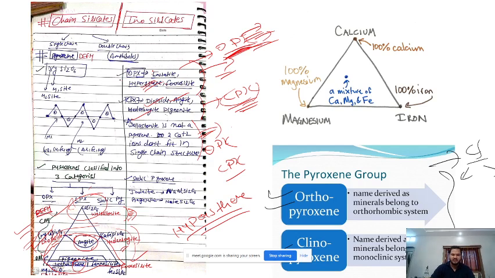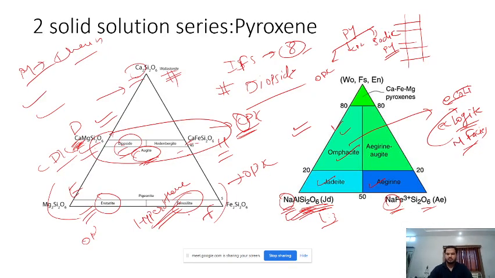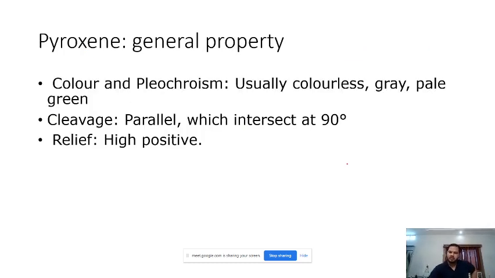What 3 names do we remember for OPX? These 3: enstatite, hypersthene, ferrosilite. 3 names we should remember about CPX: diopside, augite, and hedenbergite. And in the sodic pyroxene, jadeite, aegirine, and omphacite. So if you are able to draw this diagram and just mention even these 3 names, aegirine, jadeite, and omphacite, you will get good marks. Alright. So this is the general property of pyroxene minerals.